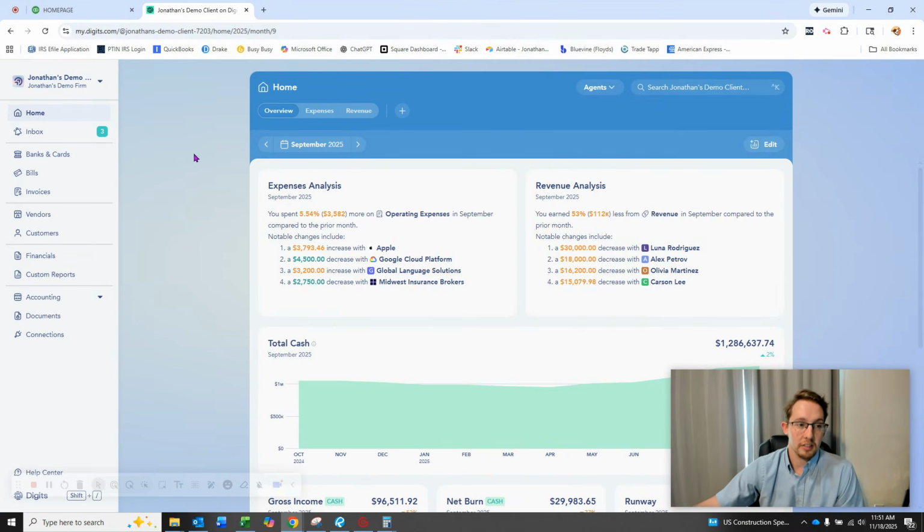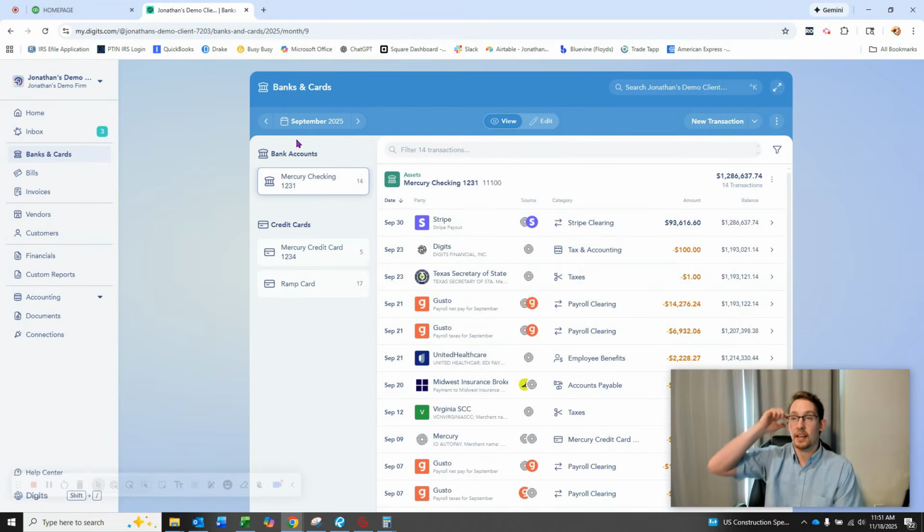Some other key features about Digits is just how easy it is to use. One of the things that makes QuickBooks so ubiquitous is people don't want to change from it. People get scared that they're going to lose data, or maybe the platform isn't going to work for them. As I've been exploring Digits, I have not really felt that way. I think Digits is very intuitive. It's very easy to learn. It's got a similar setup to most of the other big boys out there who are running accounting platforms.